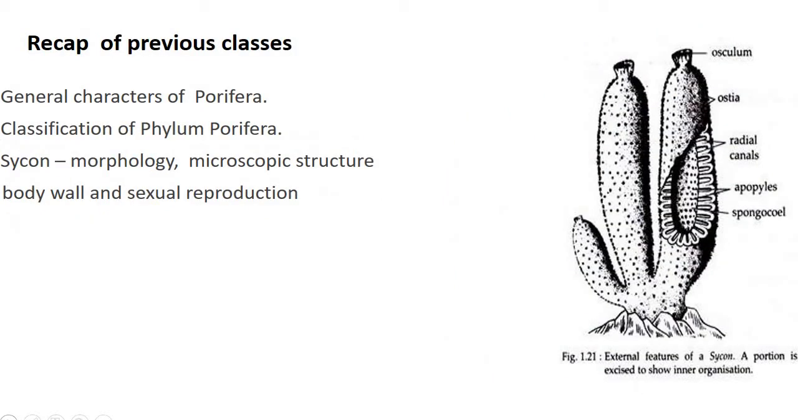Now recap of the previous classes. So we studied the general characters of porifera along with the classification of phylum porifera with examples, and sycon morphology, microstructure of the body wall, that is histology of the cellular structures, and sexual reproduction.